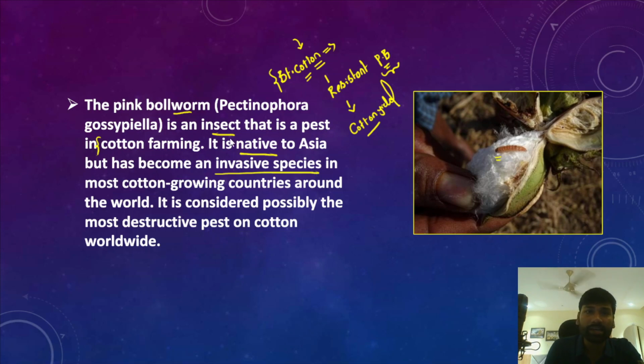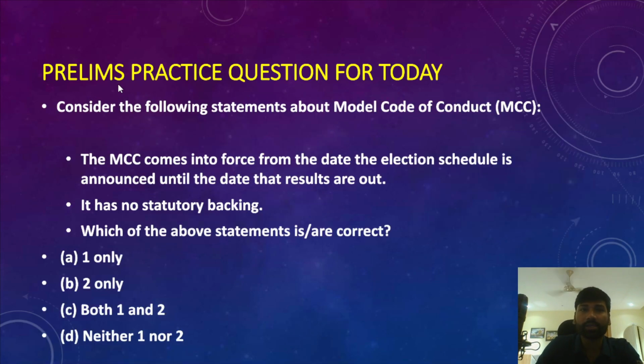The pink bollworm is also an insect species, and it is considered the most destructive pest on the cotton crop worldwide. So this is with respect to the pink bollworm insect.